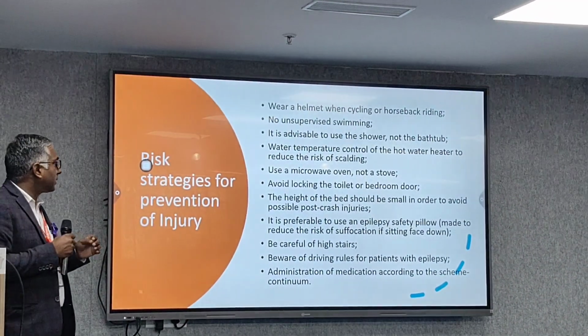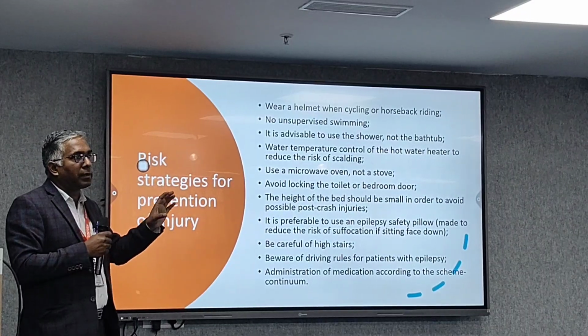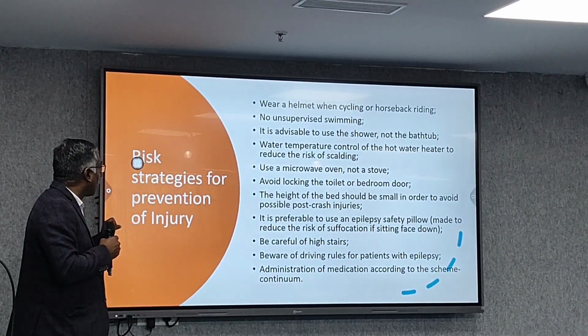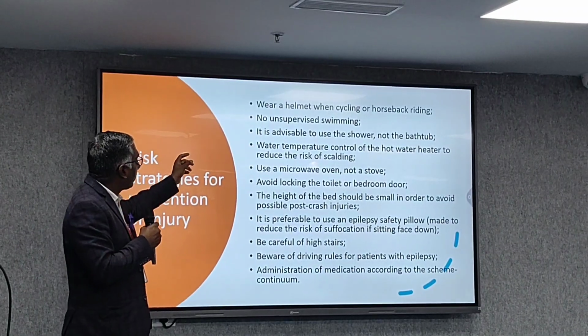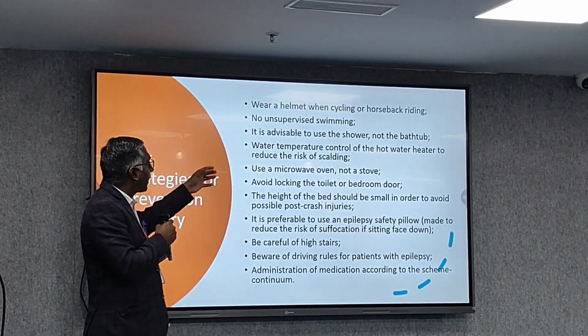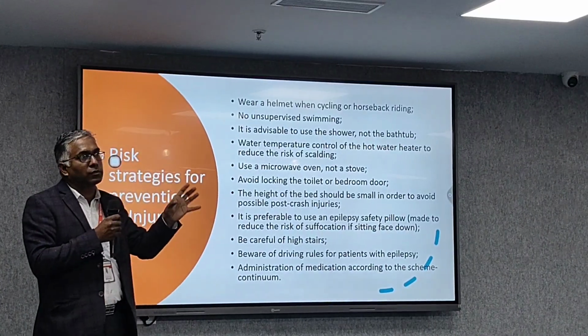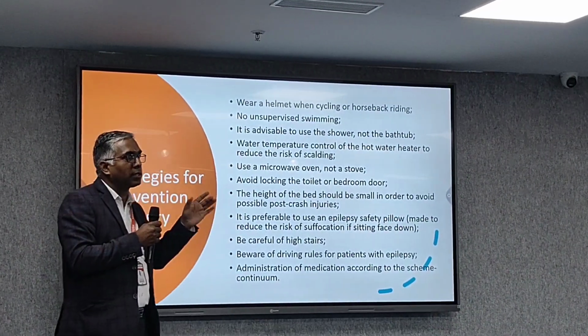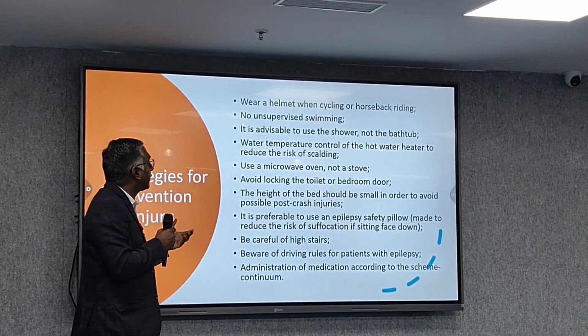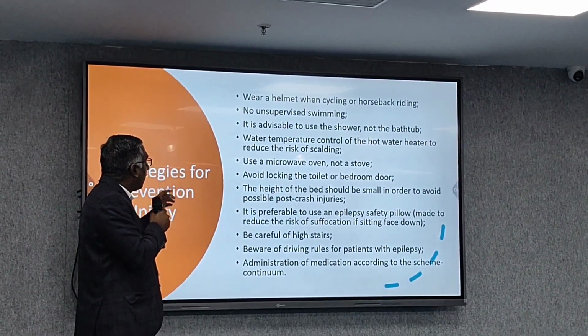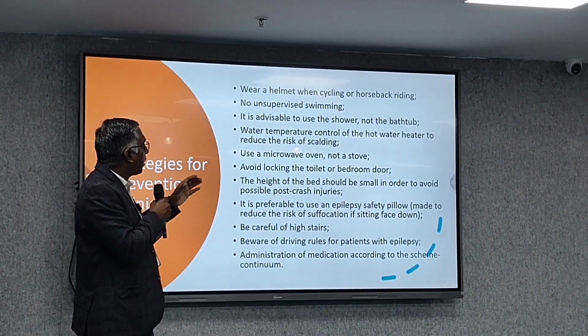So, as epileptic patients are at so much risk, here are some strategies for the prevention of injury. The person has to wear a helmet while cycling or horseback riding, and no unsupervised swimming, because if he has a seizure during swimming, obviously he is going to die if somebody is not supervising him. It is advisable to use a shower, not a bathtub, and to control the water temperature of the hot water heater.